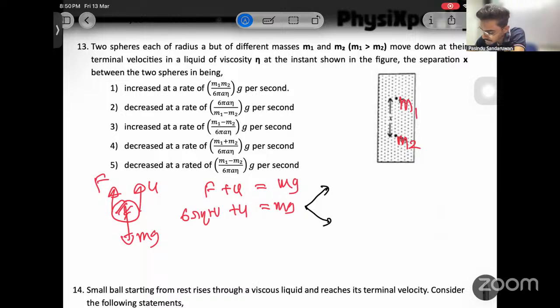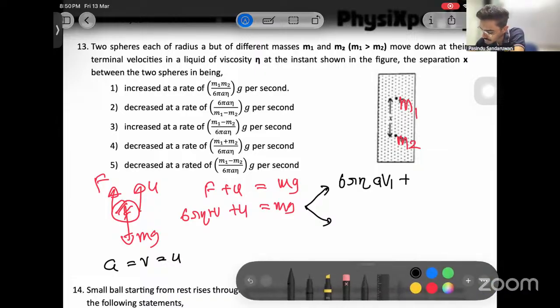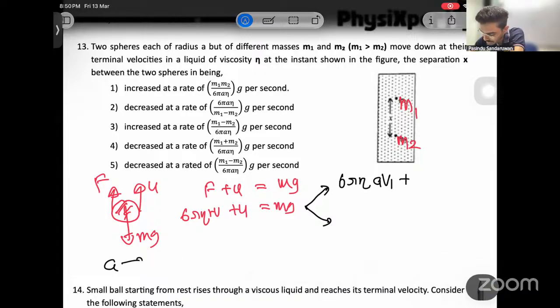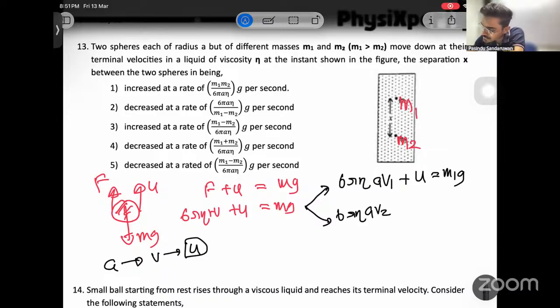For the first one, 6 pi eta A V1 plus U. Each has radius A, which means volumes are equal, and when volumes are equal, upthrusts are equal. Same upthrust: U equals M1 g for the first one. For the second one, 6 pi eta A V2 plus the same upthrust equals M2 g.